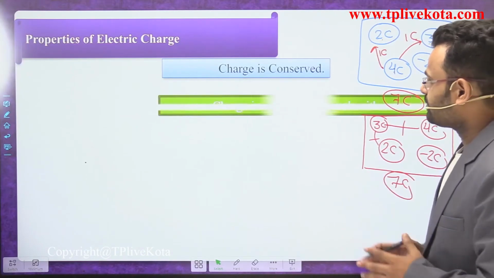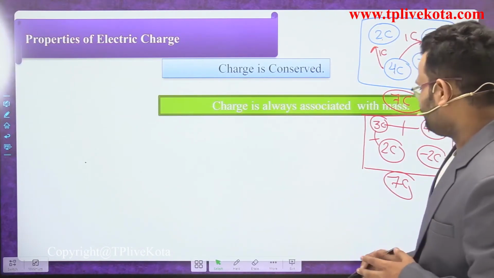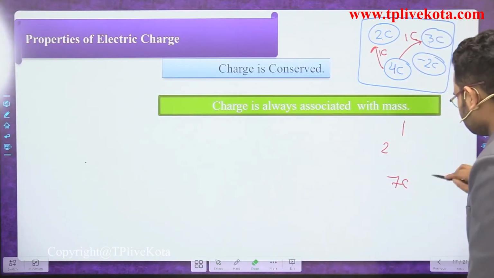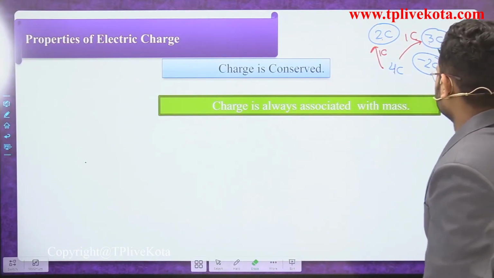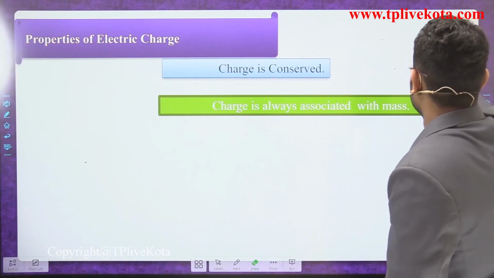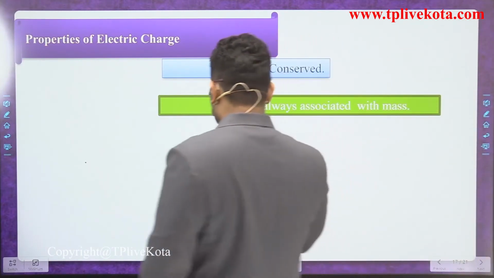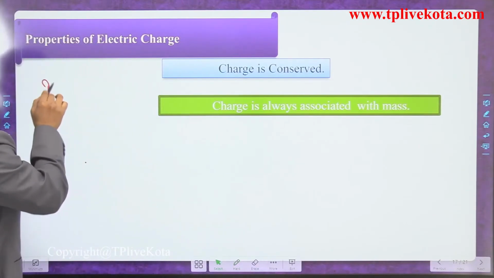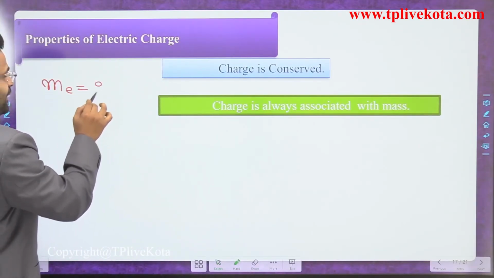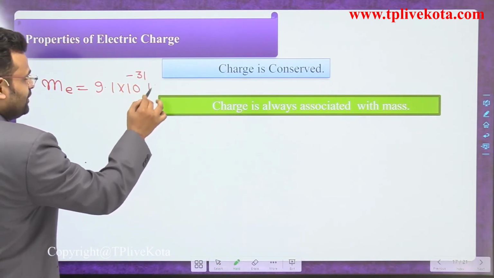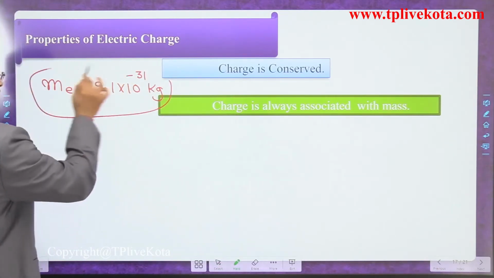Next, charge is always associated with mass. Dear students, if we talk about charges, they have some mass. We write here what is the mass of a single electron. 9.1 into 10 to the power minus 31 kilogram. That is the mass of a single electron.